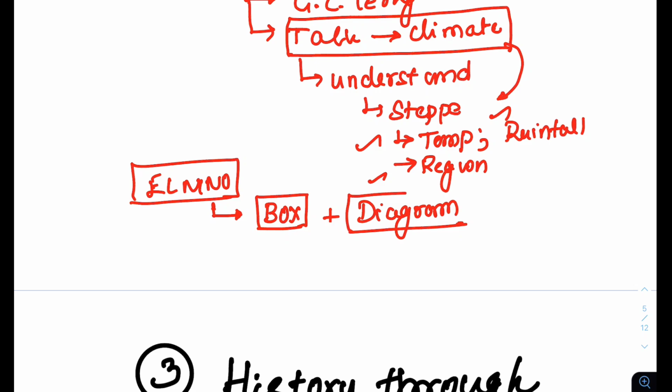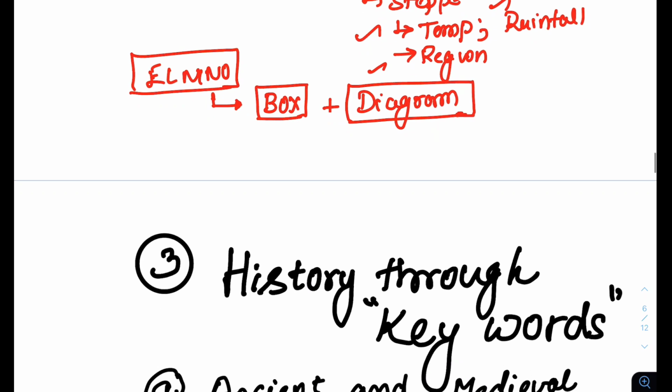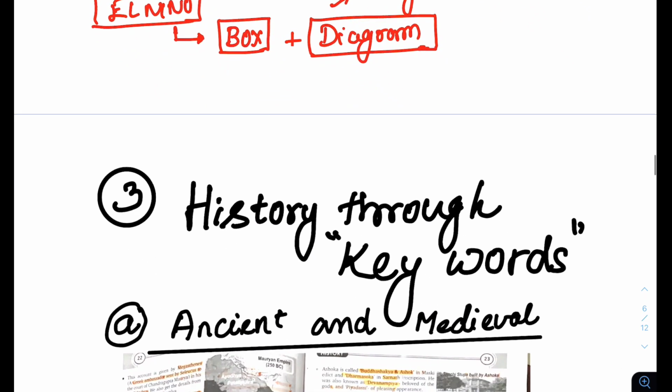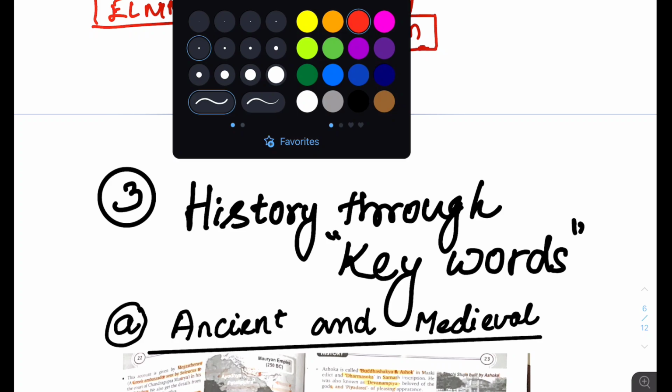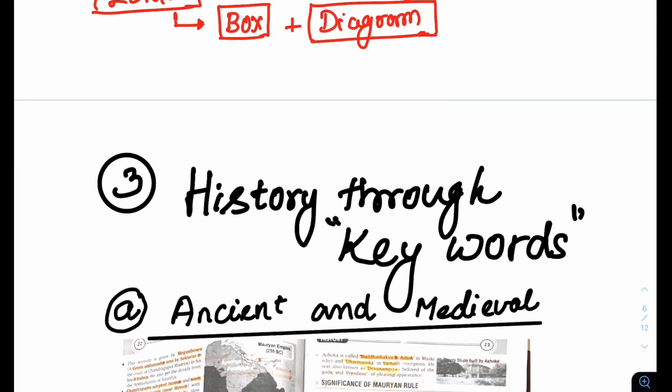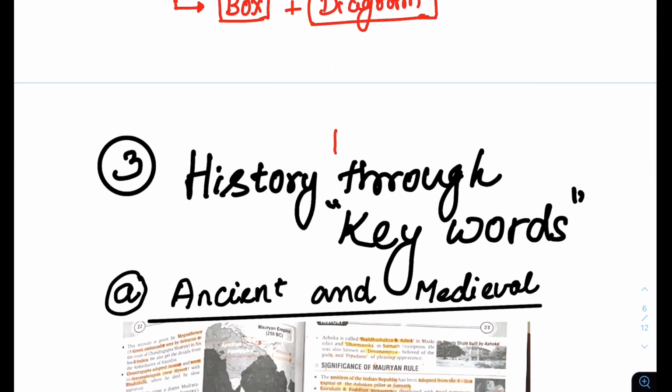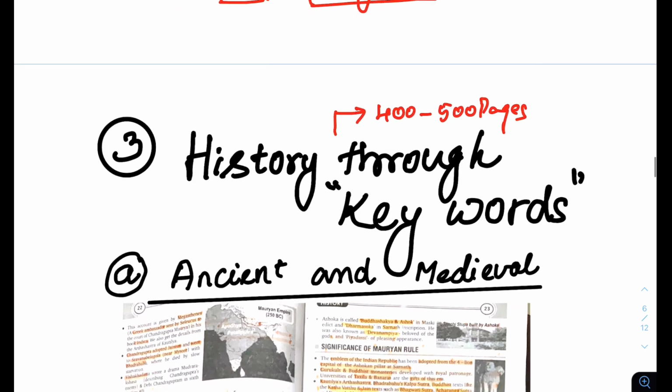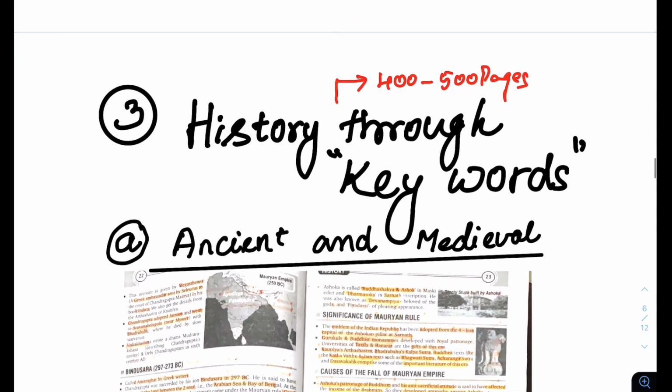So understanding both of these and understanding the simple context will help you go through geography. And what about history? If you ask me, history is now very, very tough. You cannot go through maybe 400, 500 pages of old NCERT, new NCERT, so much text. It is very hard, I can understand. Hence what I would suggest is this keyword method. This is the point. What you should have now is this keyword method.